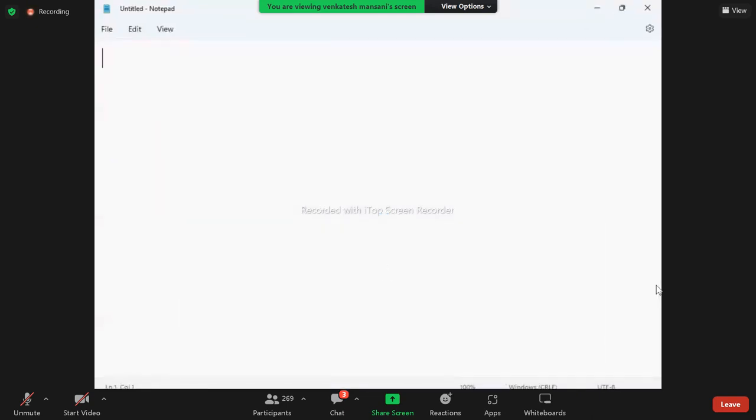Can I call this Notepad an application? Yes, because I'm interacting with this Notepad. If you are interacting, that program is called an application. Now, is it communicating with a database? No, so it is not a database application. It is just an application.